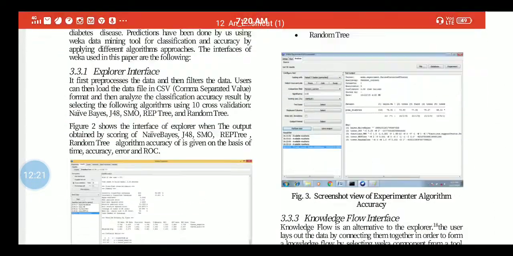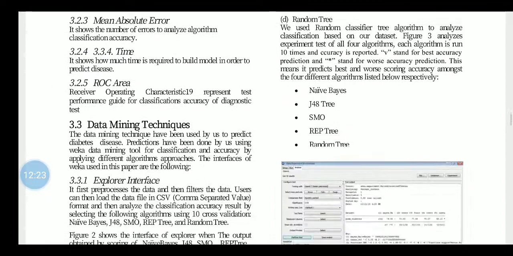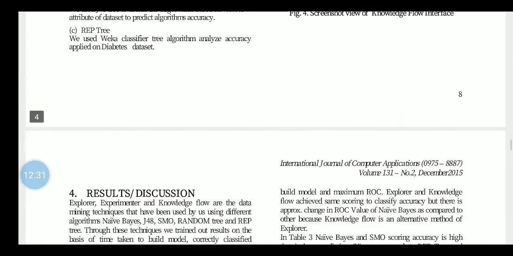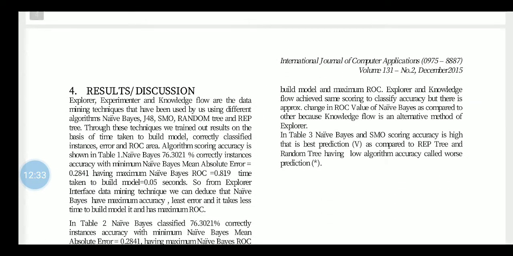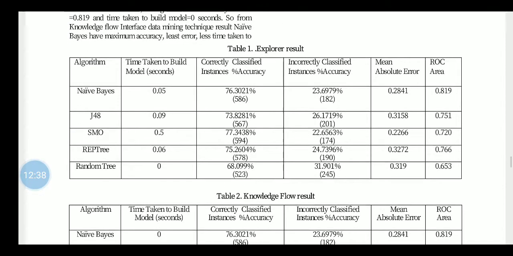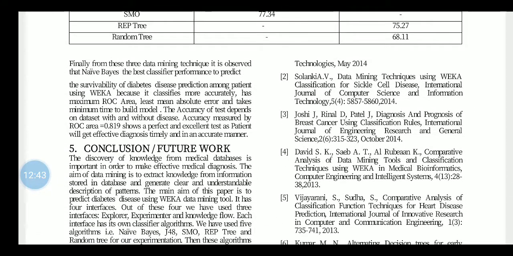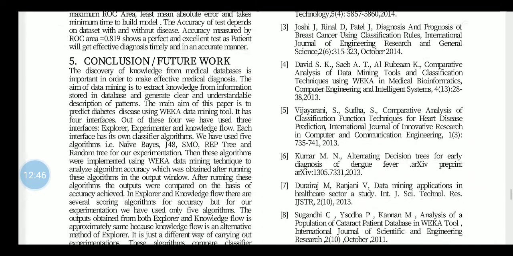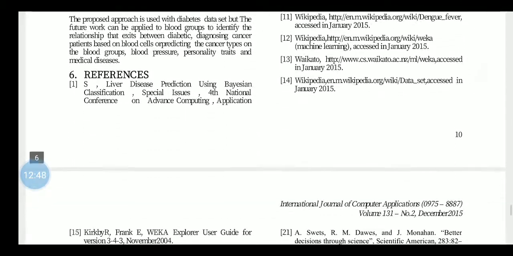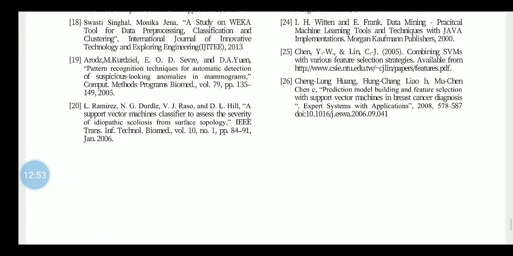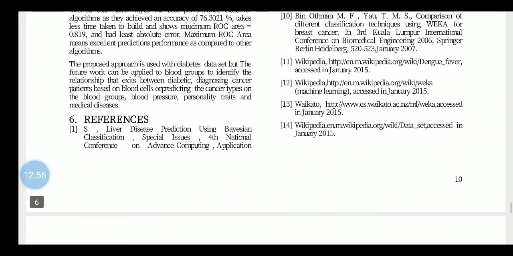Okay, these are 3.3.3 knowledge flow interface. These are all technical terms. For results or discussions, tables also. Fifth, beta, conclusions or future work, and sixth, references. References means the papers or books they followed. So this is the structure, beta.